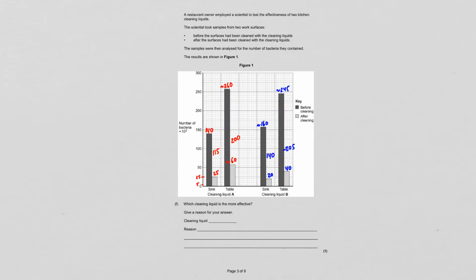Looking back at our question, it is clear 115 versus 140, so 115 versus 140, 200 versus 205. That cleaning liquid B killed more bacteria, had a bigger effect on both of the surfaces. So it is cleaning liquid B, and there is a greater reduction in bacteria on both surfaces. And that is a lot of work for just 1 mark.